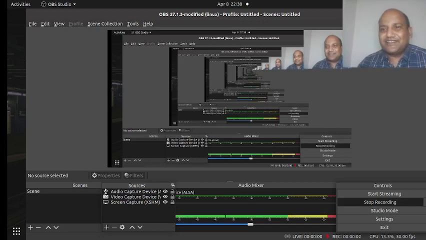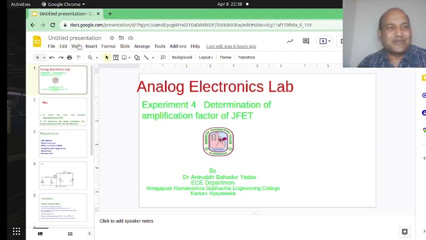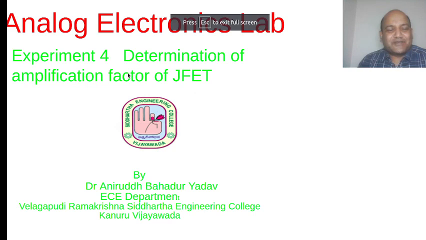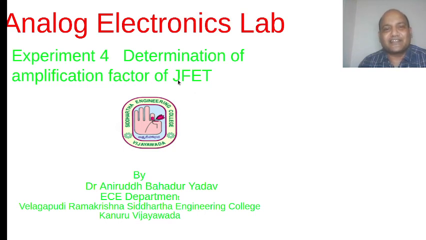Hello, myself Dr. Anirudh. I am going to present you the fourth experiment of your analog electronics lab, and this experiment is determination of amplification factor of JFET. JFET is junction field effect transistor. It is a voltage control device.